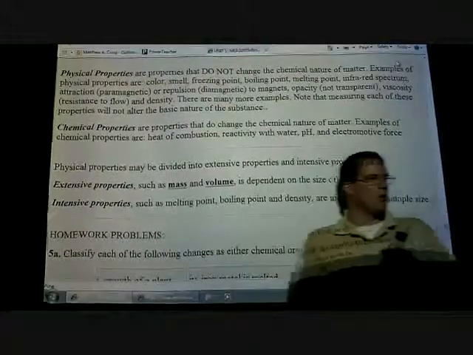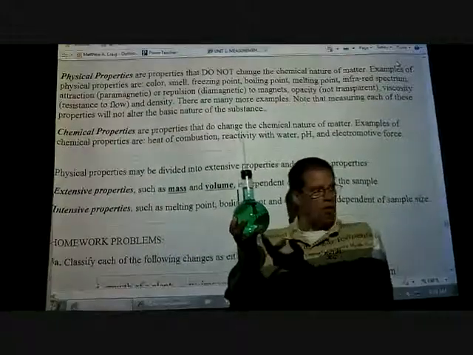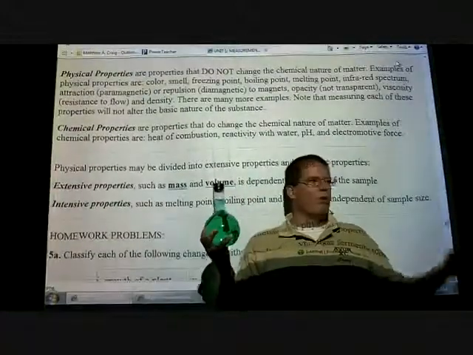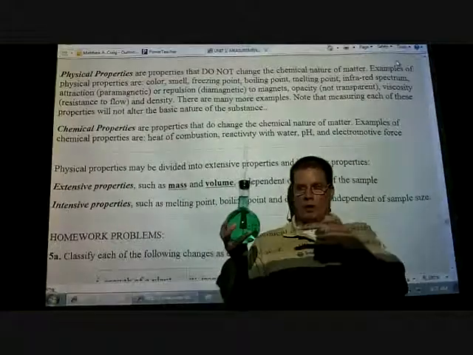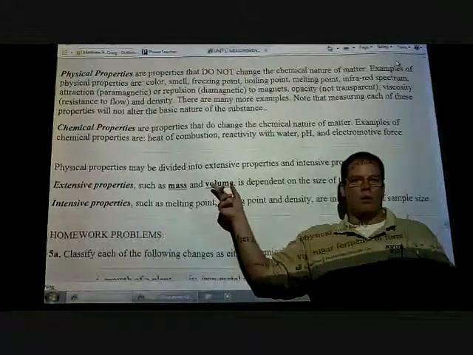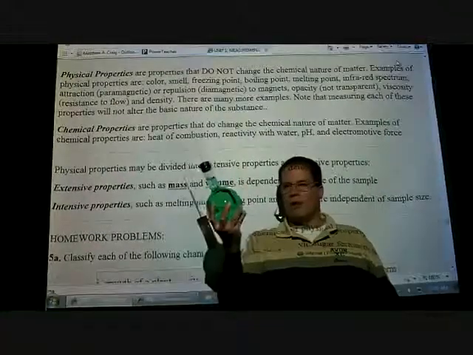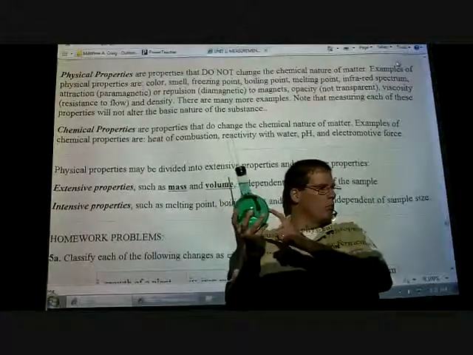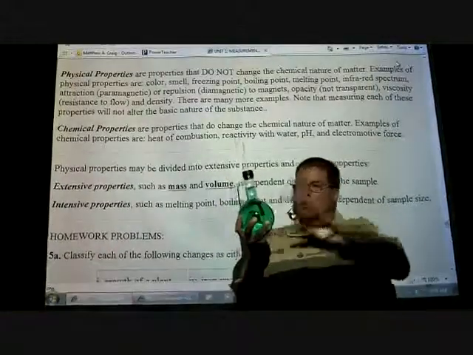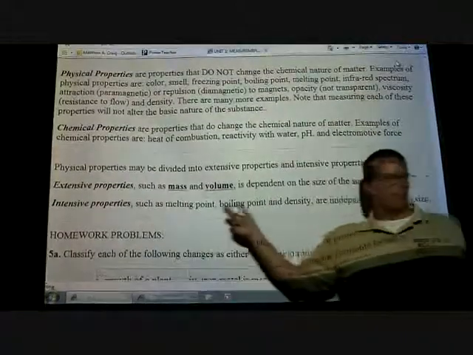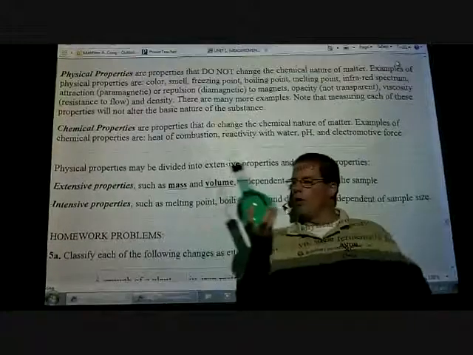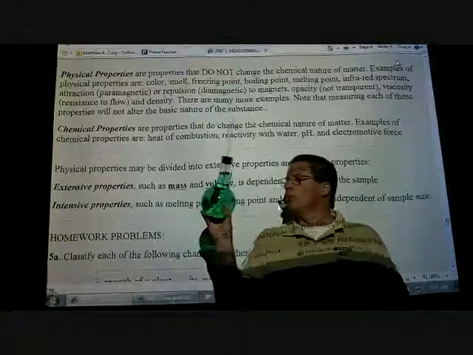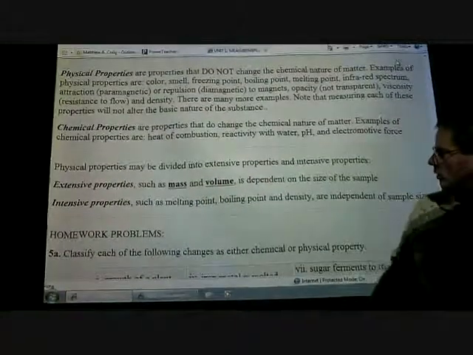Now, here's the follow-up question. Let's say I take a Bunsen burner and put it under this container, and then take a Bunsen burner, same size, same amount of heat, put it under the swimming pool. Which one's most likely to boil first? This one. That's an extensive property, okay? So the mass of this, or the volume of this, is much, much smaller, so there isn't as much to heat up. So extensive, mass, volume, length sometimes, those can change. Intensive properties, you are what you are, all right? So the boiling point and freezing point won't change regardless of how much we have. It might take a little longer for it to heat up or cool down, okay? So does that make sense with intensive and extensive?